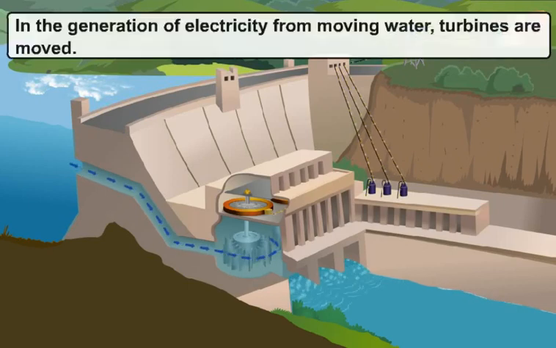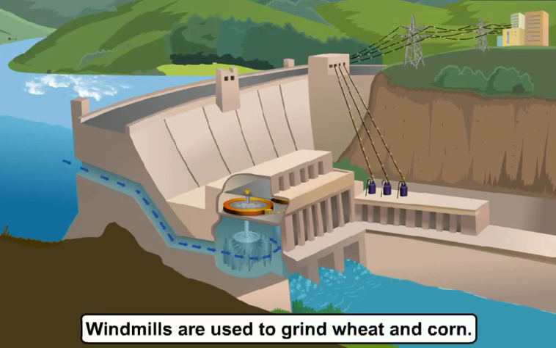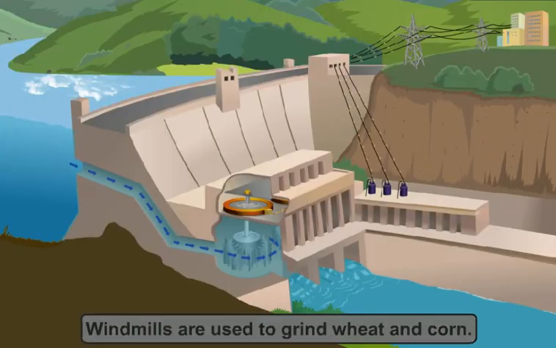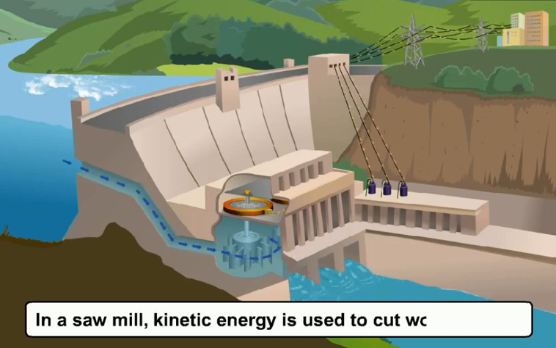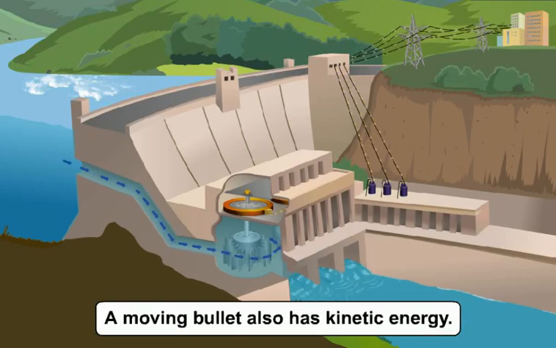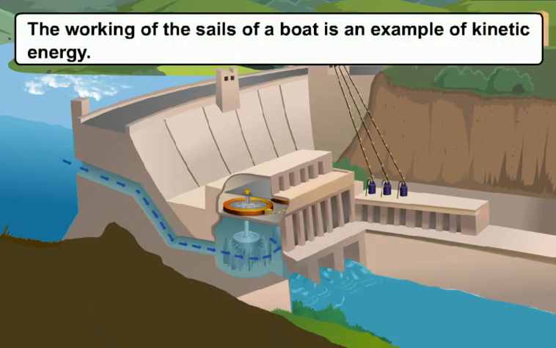That is, in the generation of electricity from moving water, turbines are moved. Windmills are used to grind wheat and corn, which uses the kinetic energy of the wind. In a sawmill, kinetic energy is used to cut wood pieces. A moving bullet also has kinetic energy. The working of the sails of a boat is an example of kinetic energy.